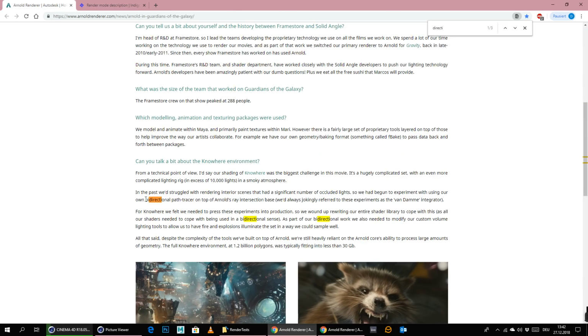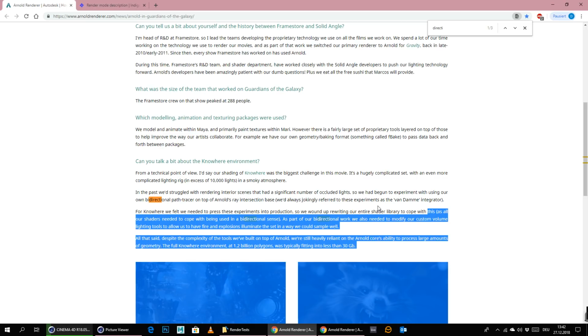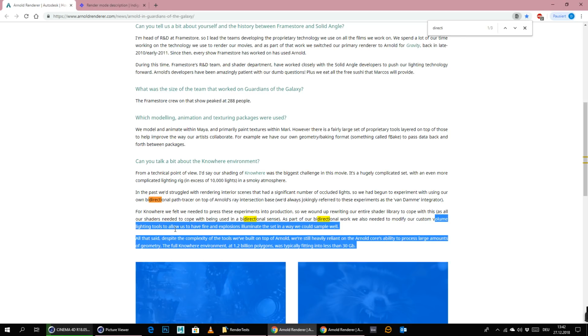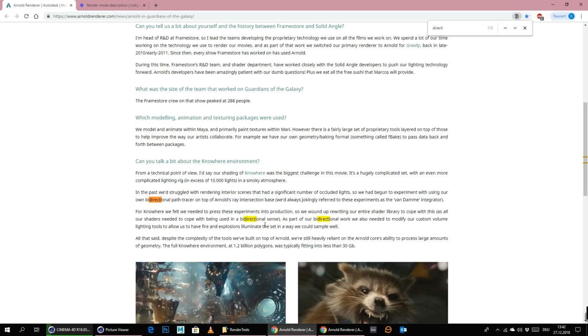In the past we struggled with rendering interior scenes that had a significant number of occluded lights, so we had to begin to experiment with using our own bidirectional path tracer on top of Arnold's ray intersection base. We always jokingly refer to these experiments as the Van Damme integrator. Once we felt we needed to press these experiments into production, we wound up rewriting our entire shader library to cope with this, as all our shaders need to cope with being used in a bidirectional sense. As part of our bidirectional work, we also needed to modify our custom volume lighting tools to allow us to have fire and explosions illuminate the set in a way we could sample well.